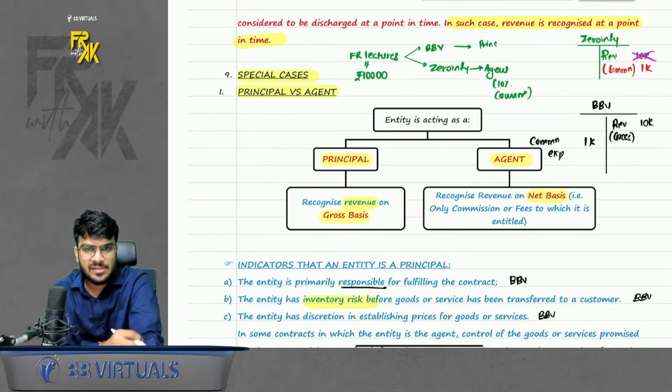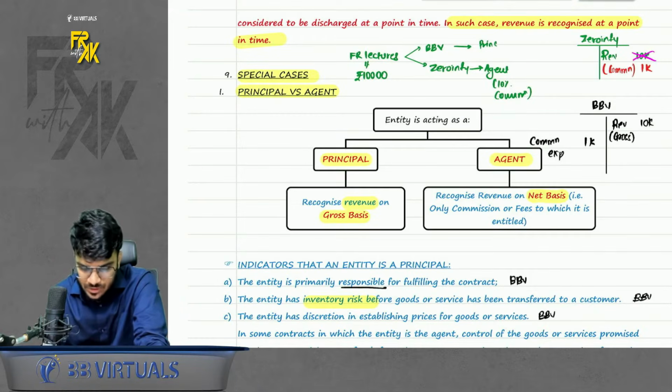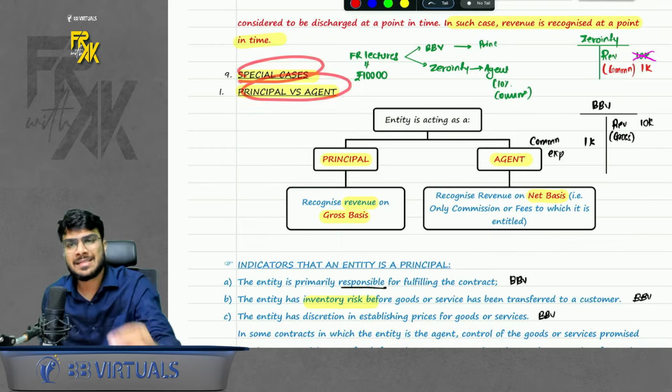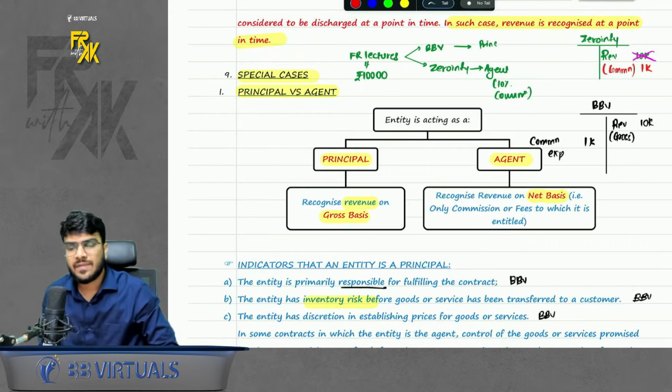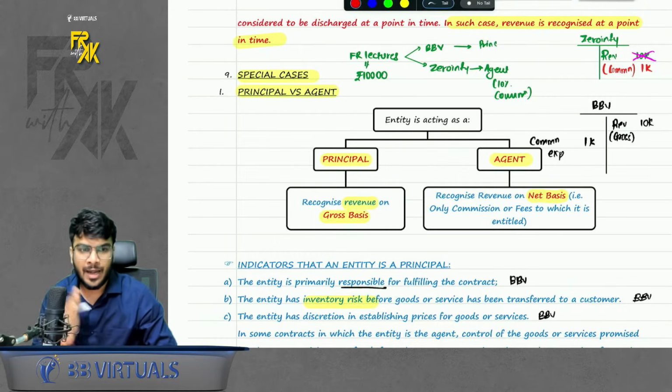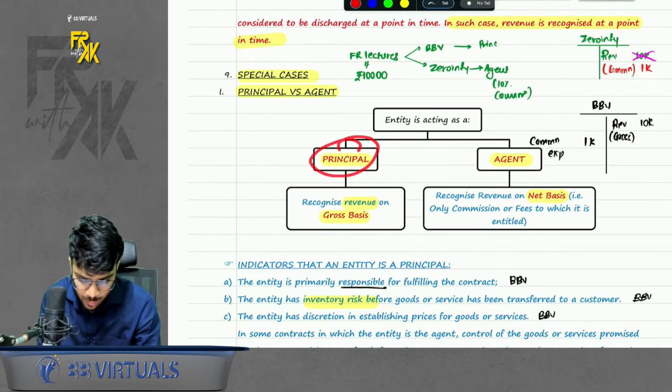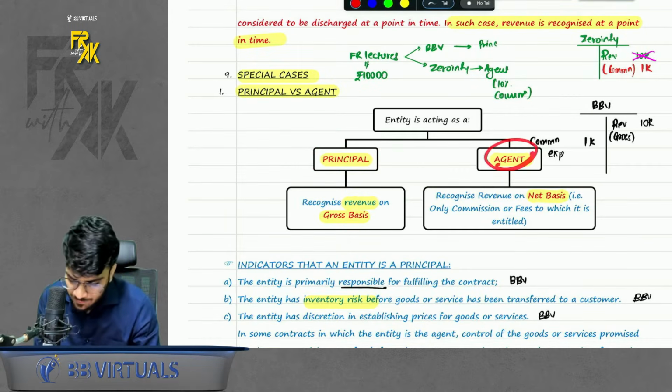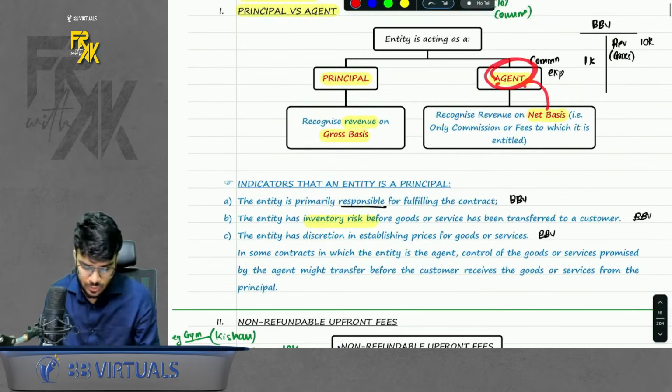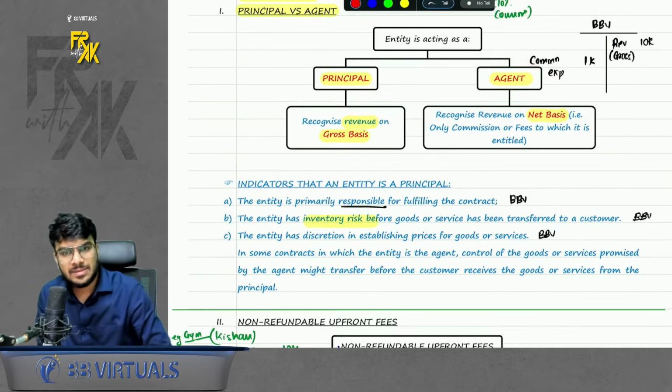We have some special cases also with us. Please have a look at the special cases. First special case is principal versus agent. So the standard says whenever there is a principal agent relationship, try to identify who is the principal and who is the agent, because the principal will book the revenue on gross basis, the agent will book the revenue on net basis. Okay, so always check for the indicators, who is the principal, who is the agent.